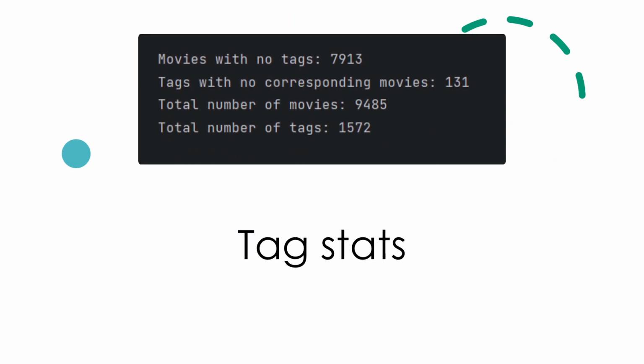So let's look inside the tag stats. A really important stat that we found is that there are 7,913 movies that have no tags and 131 tags with no corresponding movies. Since we have